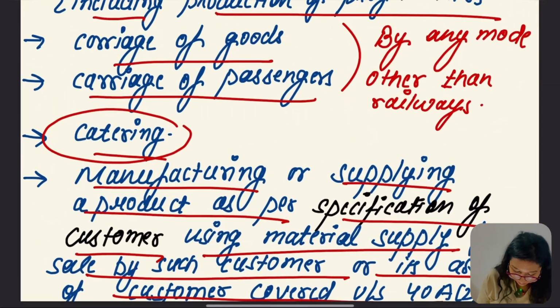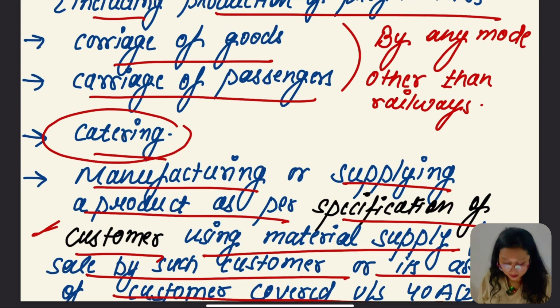Let me explain the last point again, which says manufacturing or supplying a product as per the specification of the customer, using material purchased from such customer or its associate. So the manufacturing or supplying of the product is done as per the specification told by the customer, and apart from that, the material is also supplied by the customer to the contractor.